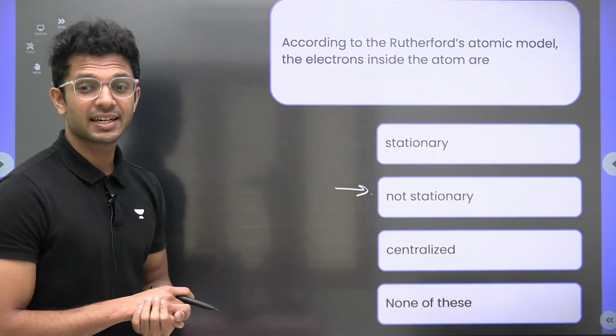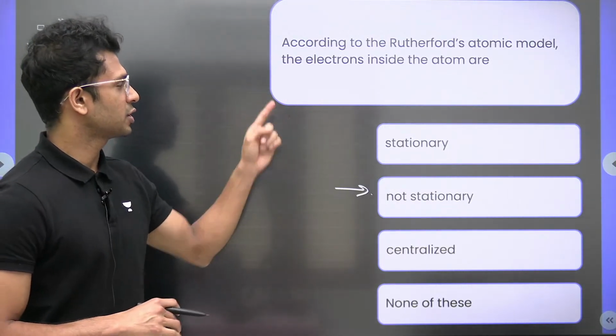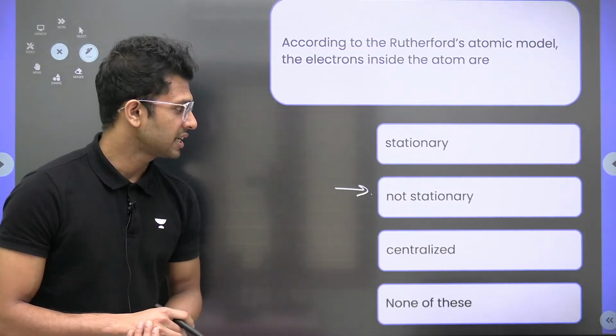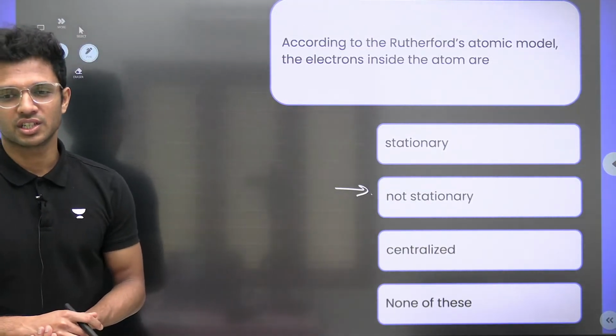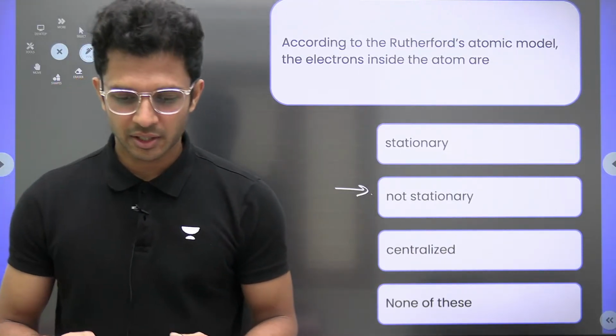So according to Rutherford's atomic model, the electrons inside the atoms are not stationary. And there you go. If you have any doubts, you can ask me, or else we can move to the next one.